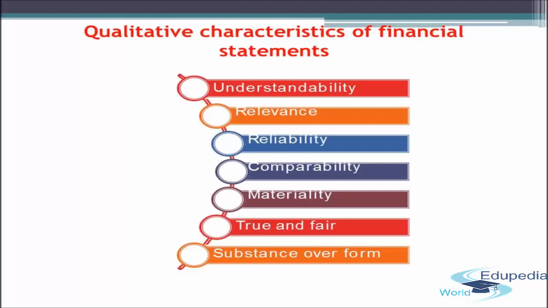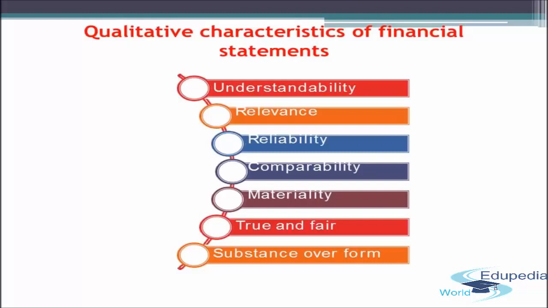And if there is any change in the accounting policy due to extraordinary circumstances, then the accountant is required to disclose it specifically in the financial statements so that the end users have in their mind that the accounting policies have changed. So this is the characteristic of comparability.